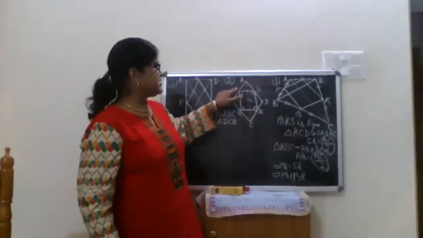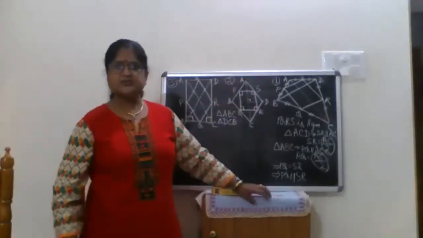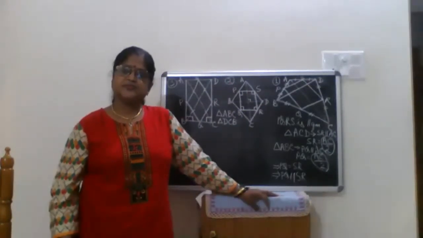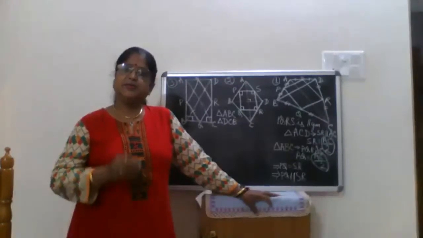Midpoints of the rhombus if joined, we get a parallelogram PQRS. Agreed? Yes, ma'am. The same argument, same implementation.